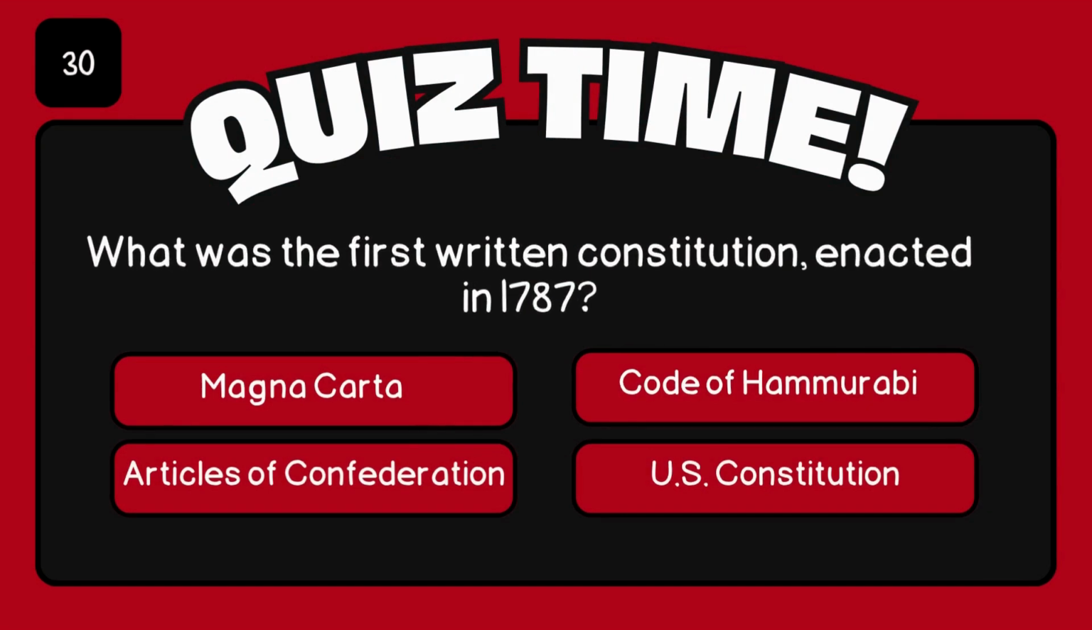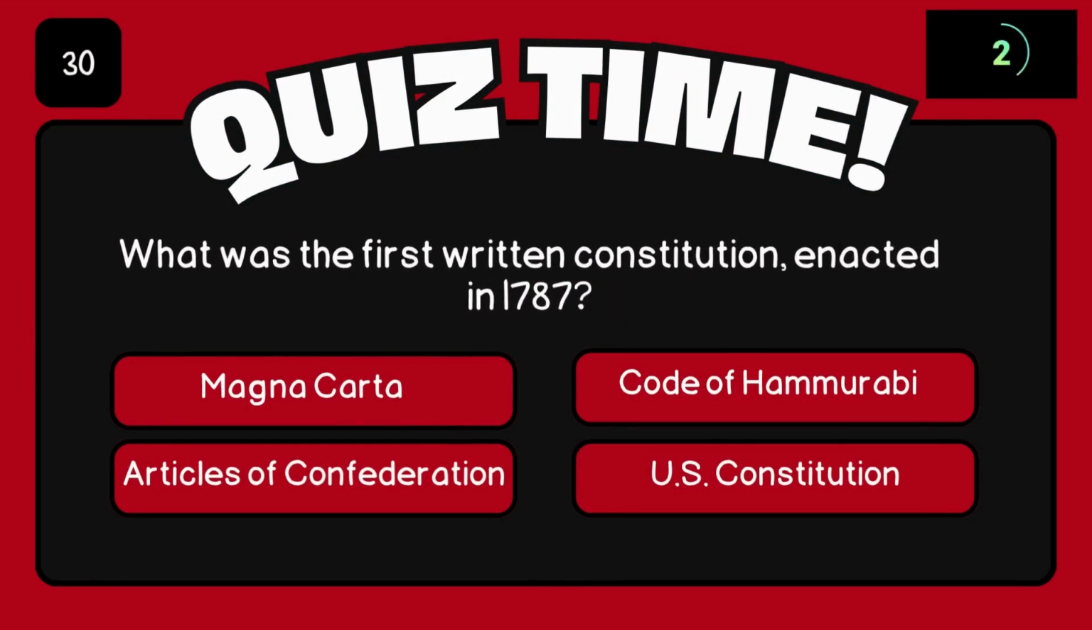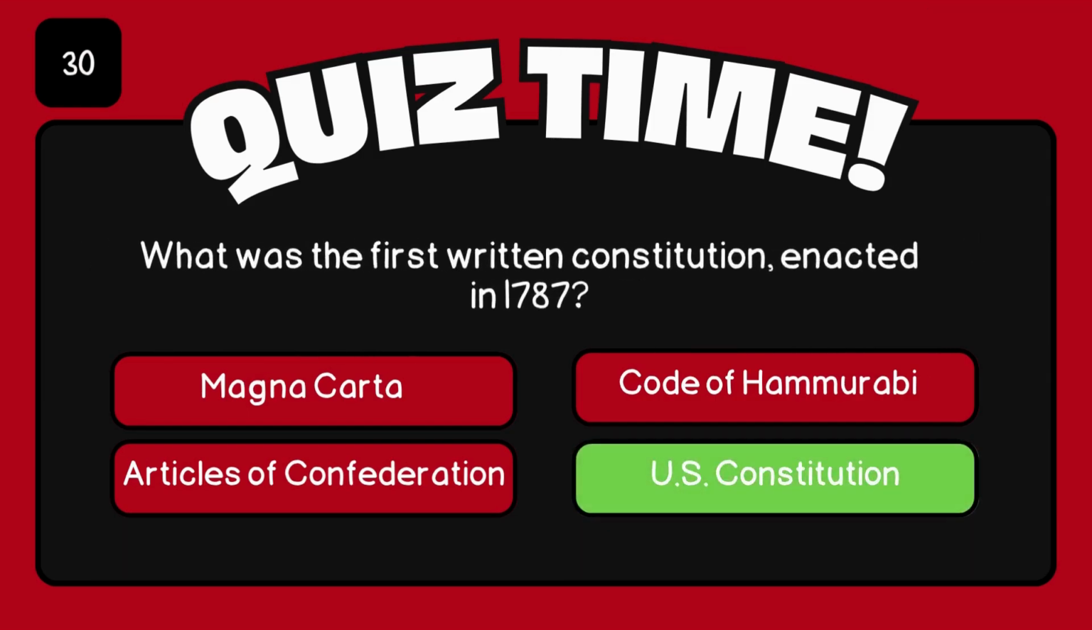What was the first written constitution enacted in 1787? It was the U.S. Constitution.